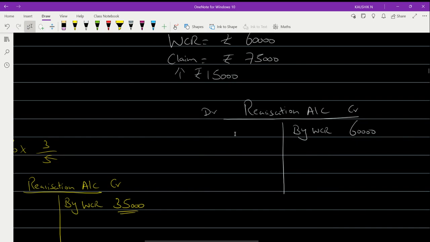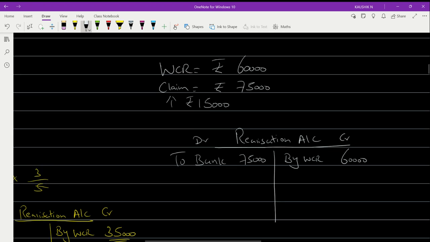So that means I have to record it on this particular side. Okay, sorry. I'll be recording on the debit side as to bank, because I'm going to settle it from the amount I realized from the sale of my asset. So to bank, I'll record the amount. Okay, so the amount is 75,000. Now you can prepare the journal from this ledger.